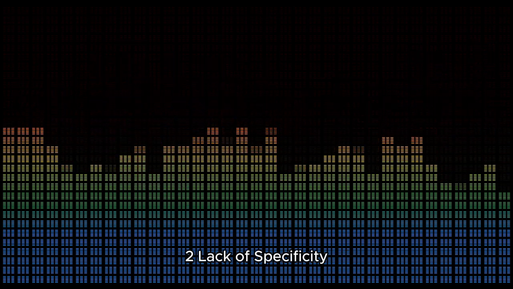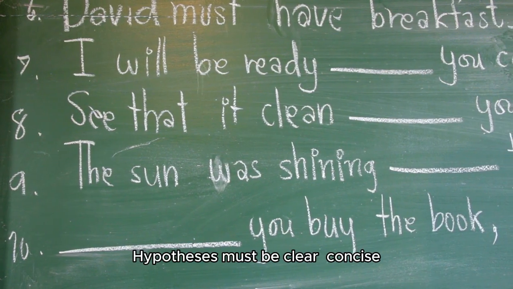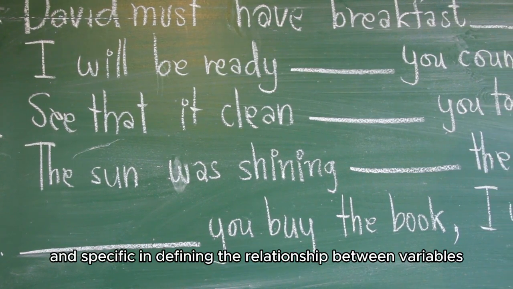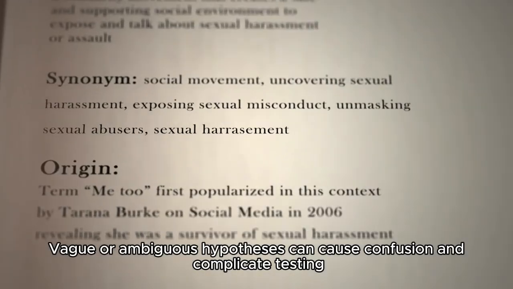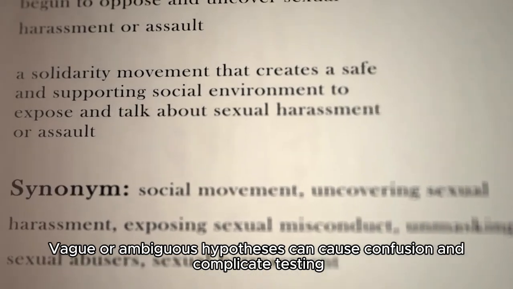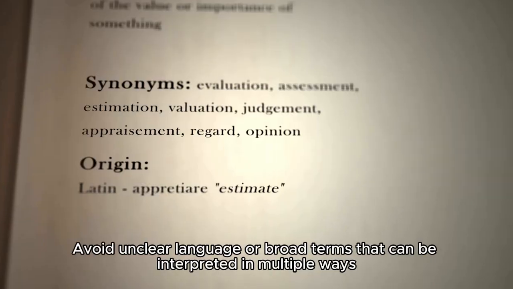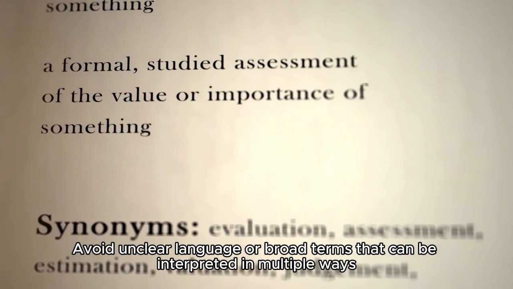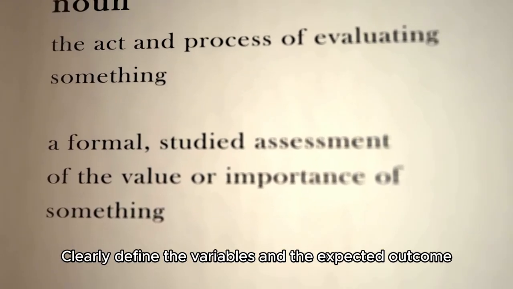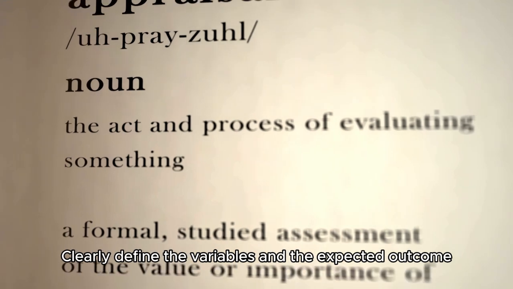2. Lack of specificity. Hypotheses must be clear, concise, and specific in defining the relationship between variables. Vague or ambiguous hypotheses can cause confusion and complicate testing. Avoid unclear language or broad terms that can be interpreted in multiple ways. Clearly define the variables and the expected outcome.